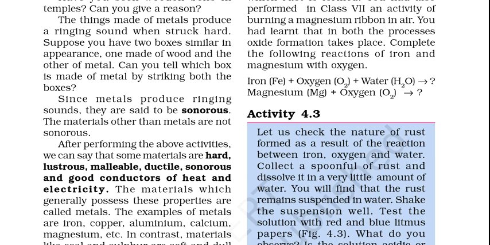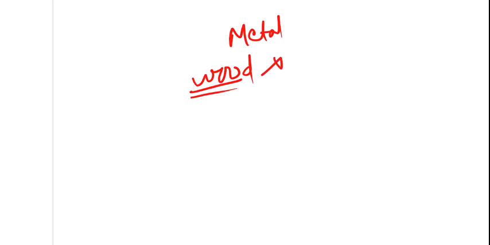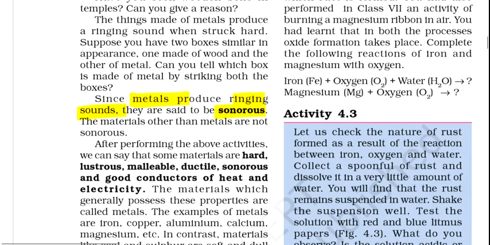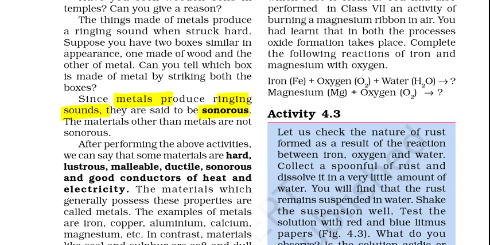Our next property is sonorous. What does that mean? If we beat metals, they produce a ringing sound. Every time you visit a temple, you see that there is a bell. It is made up of metal. Why is it not made up of wood? Because wood will not create any sound when beaten hard, but metal, if you beat it hard, will create a ringing sound, and that property is known as the sonorous property. Clear? So we have seen three different properties: malleability, ductility and sonorous.